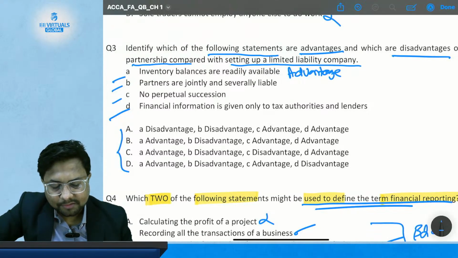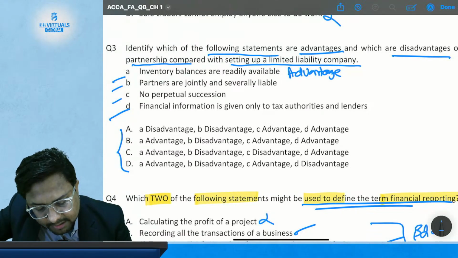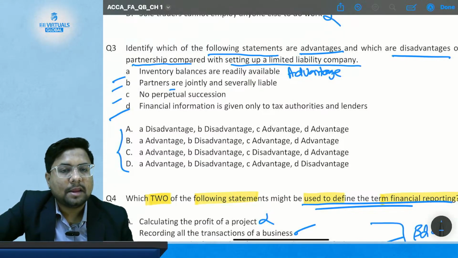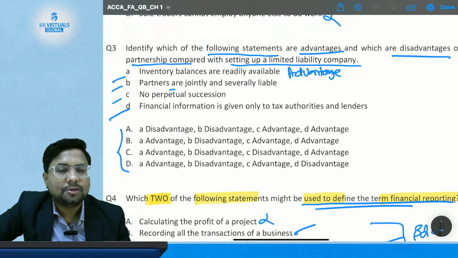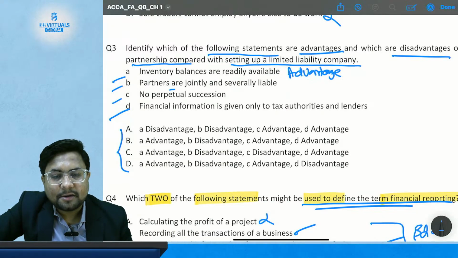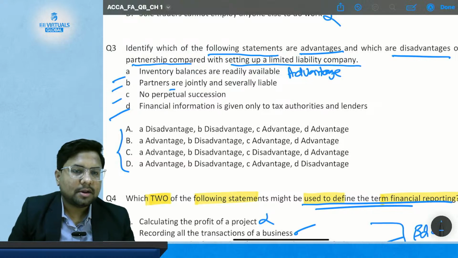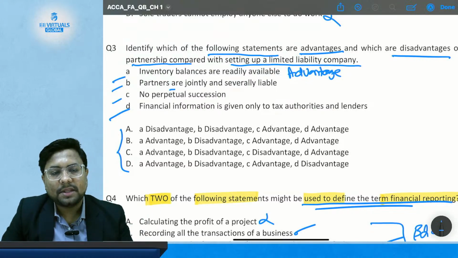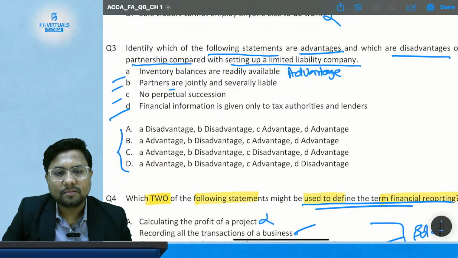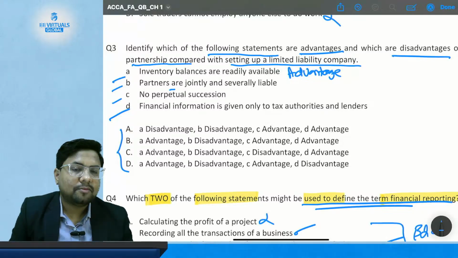Then we come to statement number B. Partners are jointly and separately liable. So is this an advantage or disadvantage? This is a disadvantage, because suppose I have a partner, and my partner does certain things which become the liability of the firm. So I will also become liable for that liability.